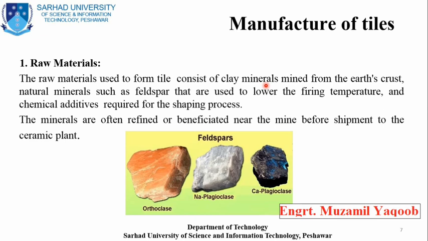Normally this type of mineral clay is found in the earth's crust. And one of the natural minerals we can use in the manufacture of tiles is, for example, feldspar. Over here in this picture you can see the three shapes of feldspar as well. Normally it is available in three shapes. The first one is with brown cleavage, the second one is with milky cleavage, and the last one is dark green in color, right?